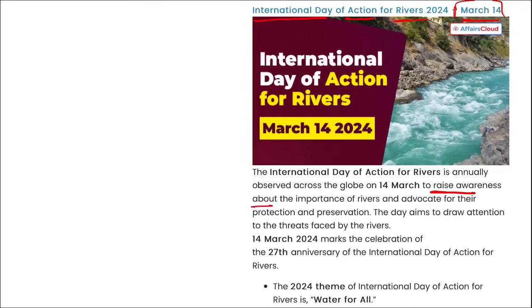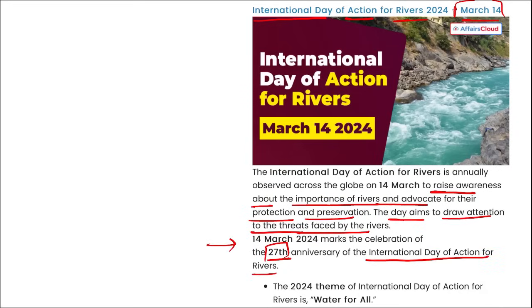Next is International Day of Action for Rivers, observed on 14th of March, to raise awareness about the importance of rivers and advocate for their protection and preservation. The day aims to draw attention to the threats faced by rivers, and this 14th of March marks the 27th anniversary of the International Day of Action for Rivers. The 2024 theme is Water for All. This is the theme that you need to remember. The first ever International Day of Action for Rivers and Water was observed in 1998.